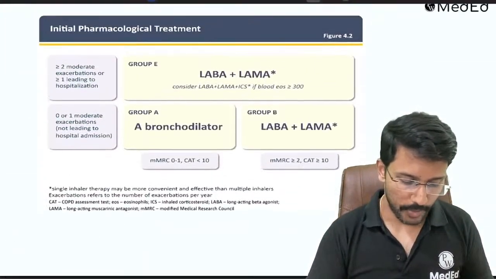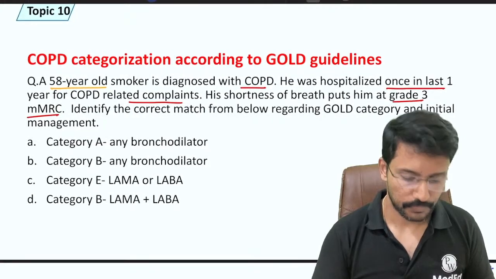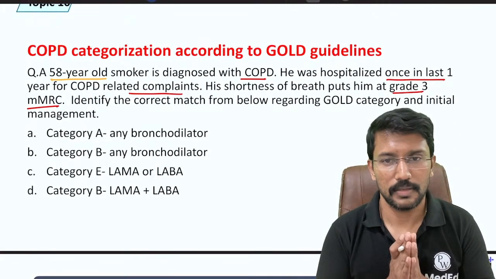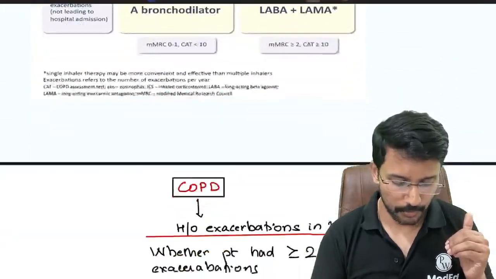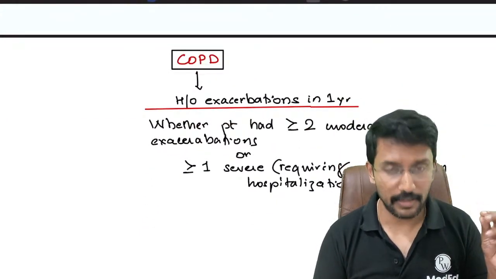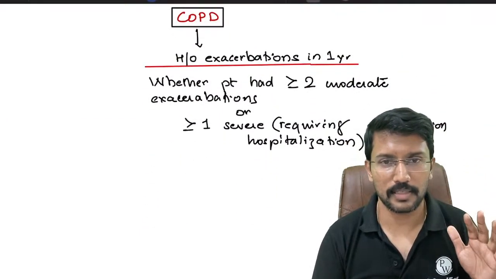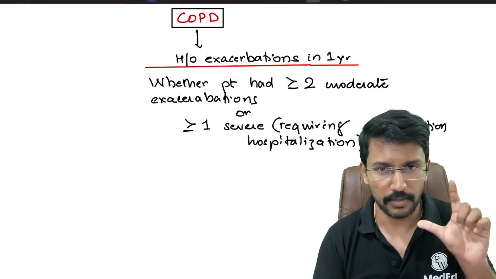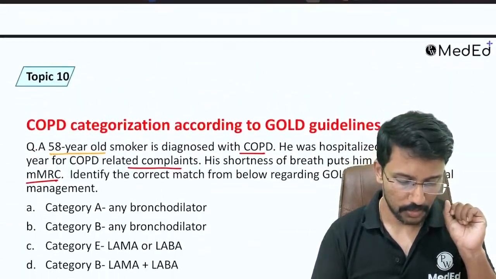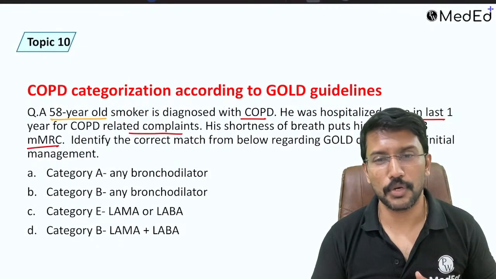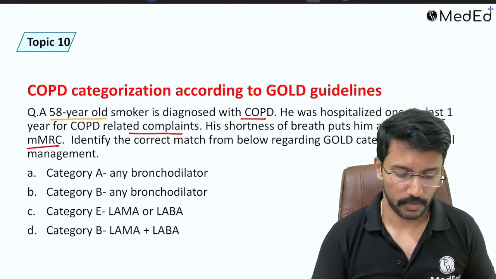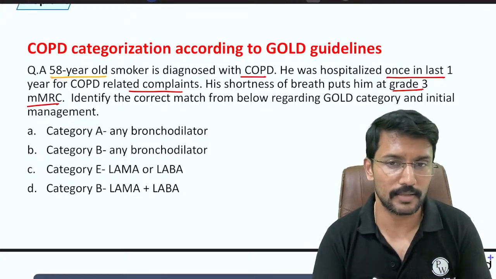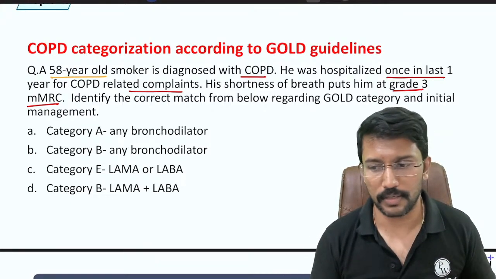Right? So now go back to this question and look at it. This is a question I am posing to you, right? Whether the patient had 2 or more than 2 moderate exacerbations or 1 or more than 1 severe exacerbation in the last 1 year, right? So for this question, looking at the data given, would you answer yes or no? Whether this patient had greater than or equal to 2 moderate or greater than or equal to 1 severe exacerbation, or both of them were not there.